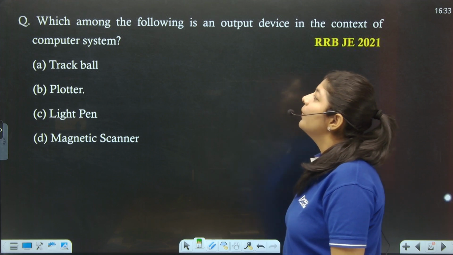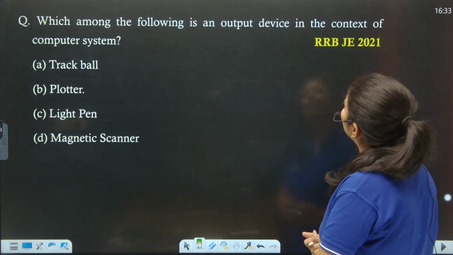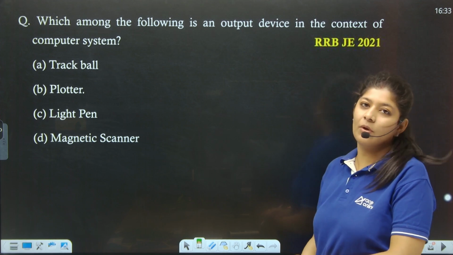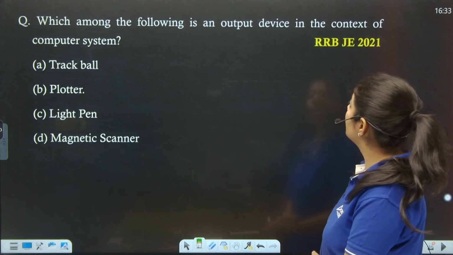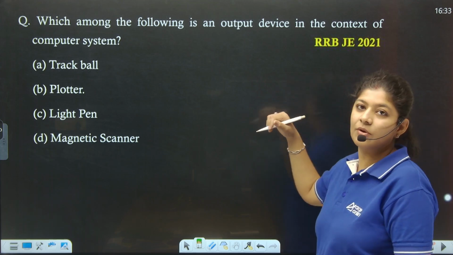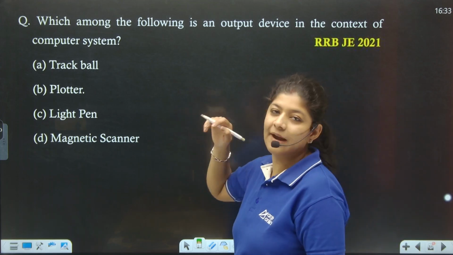Next. Which among the following is an output device in the context of a computer system? Trackball is not an output device. Plotter, yes, which simply draws something, like a graph kind of thing.